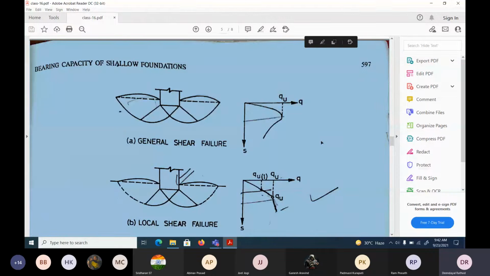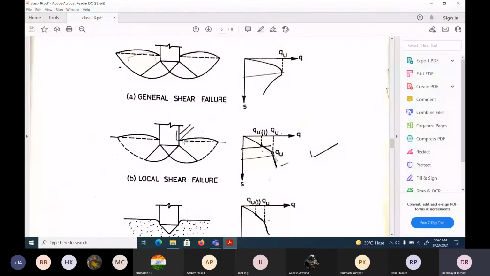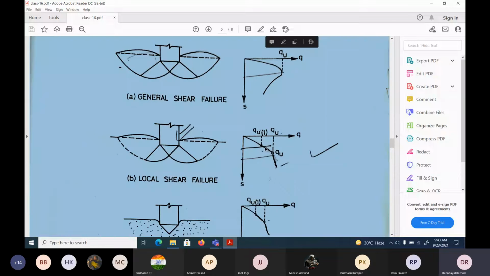Understand? Now coming to the local shear failure, everything is the same. Here also you could see a little bulging. The only difference is after failure, what happens? There would be some jerk, and there would be some more settlement here. This settlement. After failure, there will be some jerk in the foundation, and it will settle down. Whereas in general shear failure, all of a sudden there is no settlement. From here to here is called the settlement zone. There will be a jerk, and this kind of failure will happen in medium dense soil.